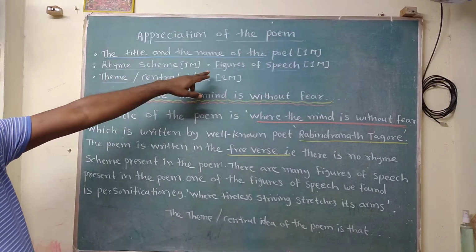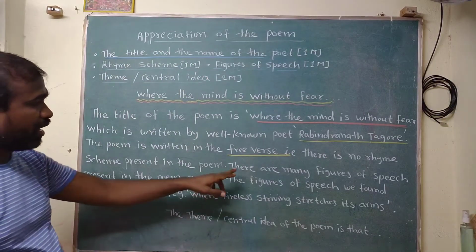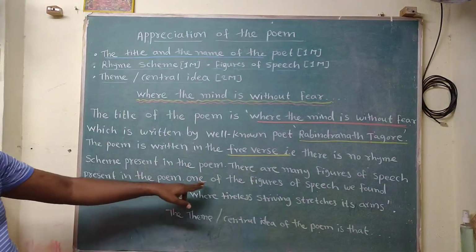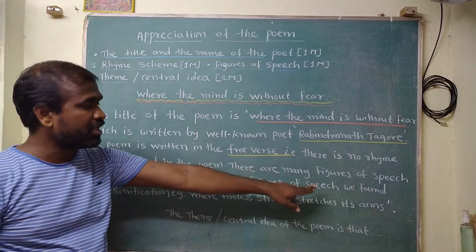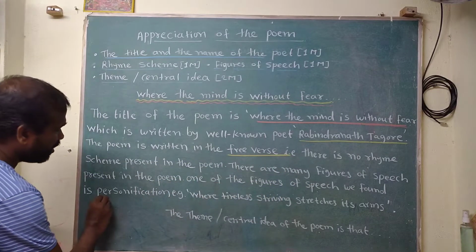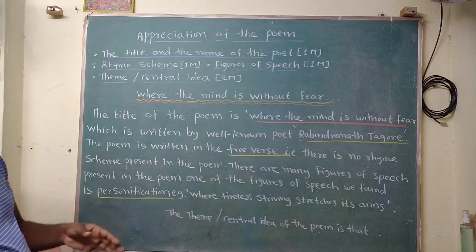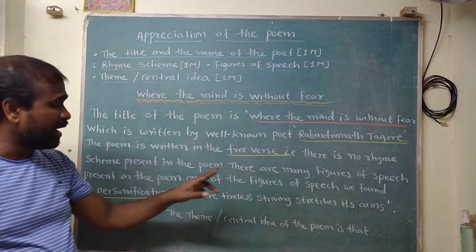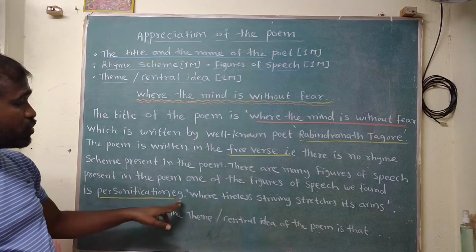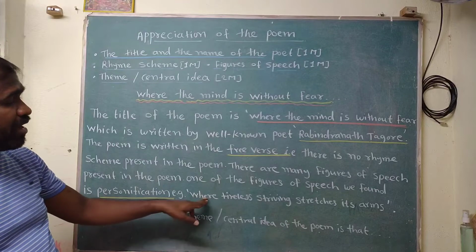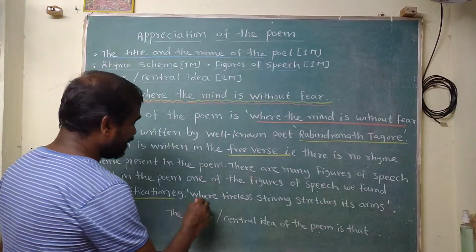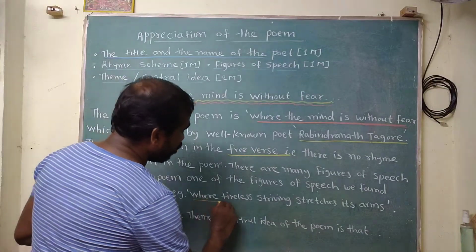Now about this figure of speech, that is third point. There are many figures of speech present in the poem. One of the figures of speech we found is personification. Again this we will underline. Here we have to mention the name as well as the example where we found that figure of speech. So I have mentioned the example where tireless striving stretches its arm. In this line, personification, figure of speech is present.